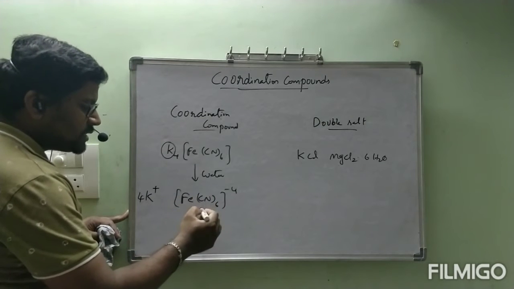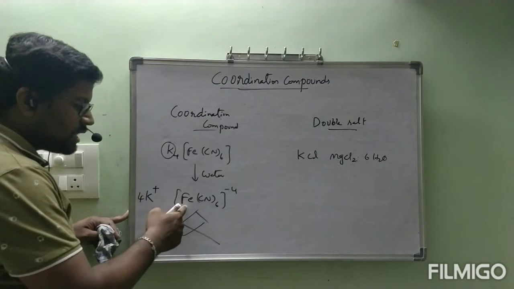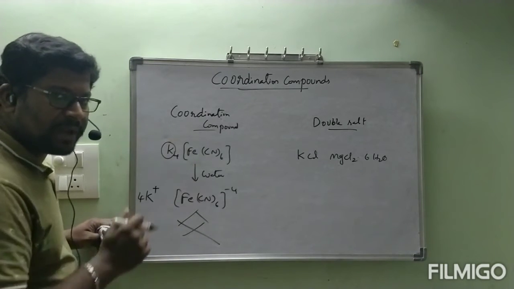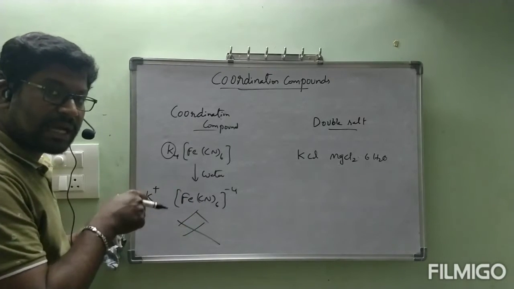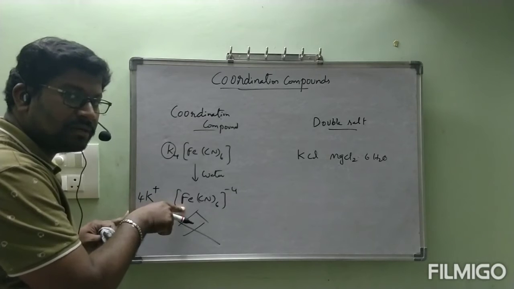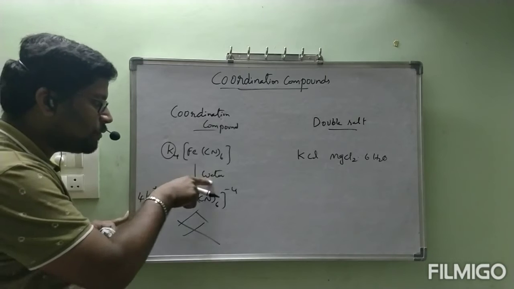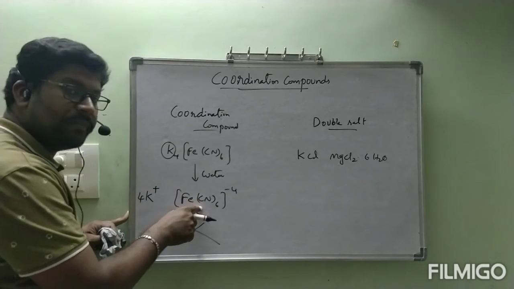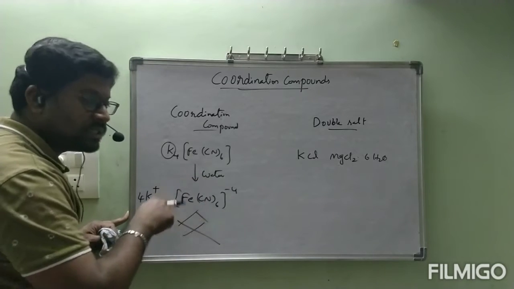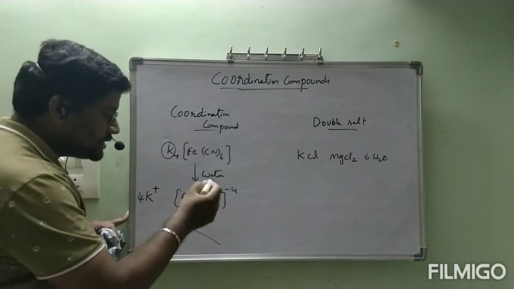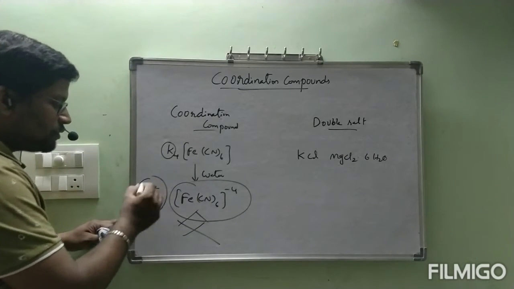This Fe(CN)6 minus 4 will not be ionized further. It will not split into Fe plus 2 and CN minus, because cyanide donates electrons into the empty d orbital of iron to form a coordinate covalent bond, which cannot be ionized by water. This part remains as minus 4 only, contained by 4K plus.